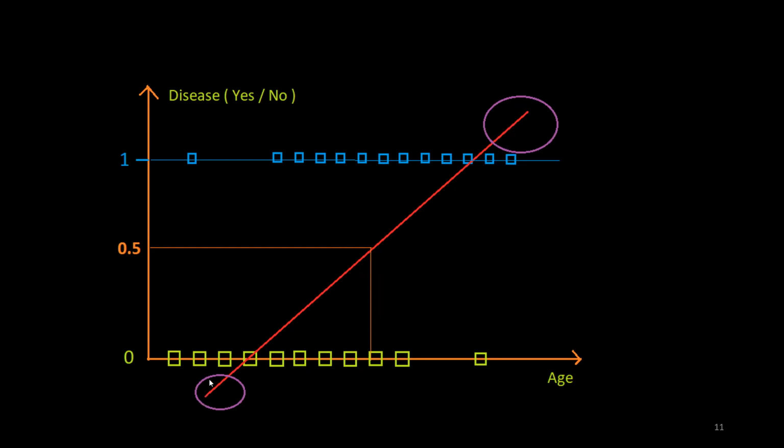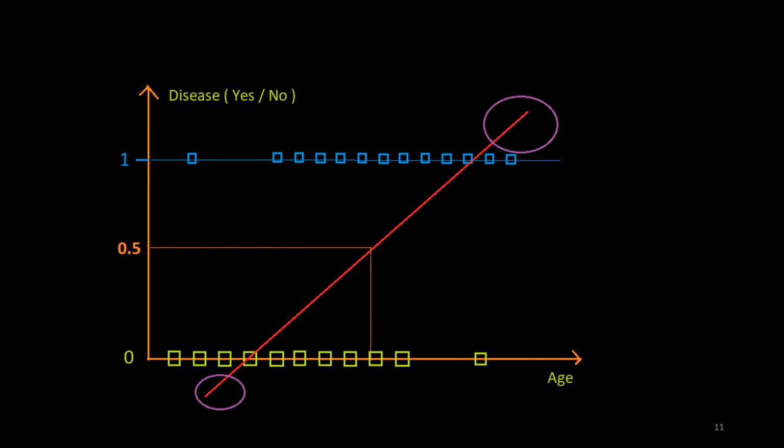Similarly, if I draw a straight line from this point to my regression model, then my regression model is saying that its probability is less than 0. We know that probability cannot be less than 0 and probability cannot be greater than 1. So here comes the problem with the regression model, that it is not giving us the correct values of the probability. And we know that the logistic regression is a probabilistic classifier.